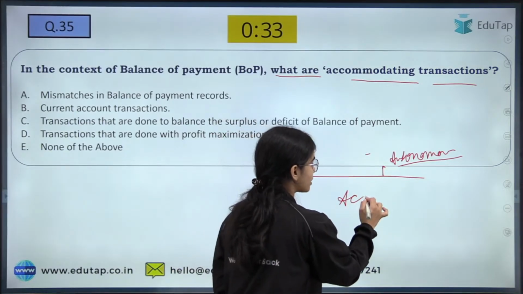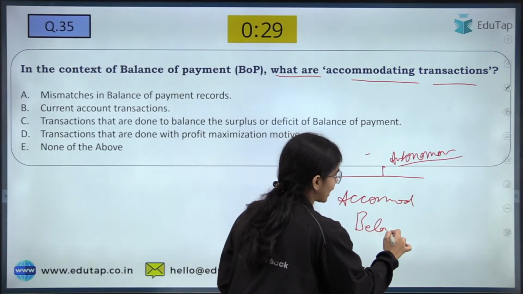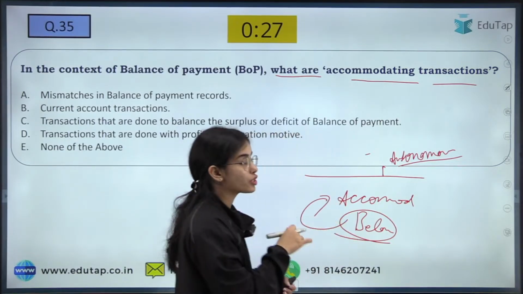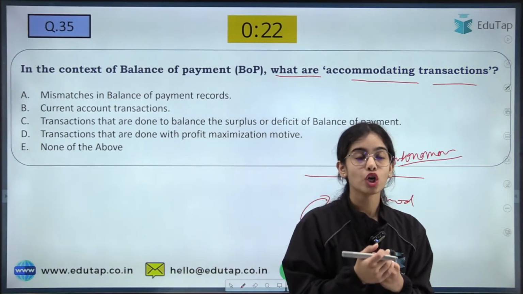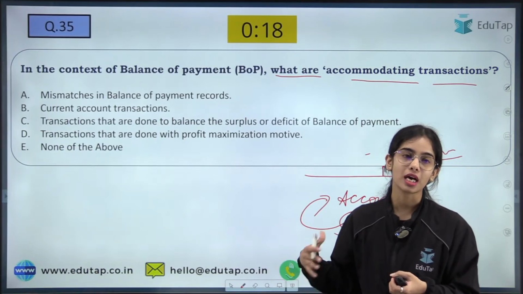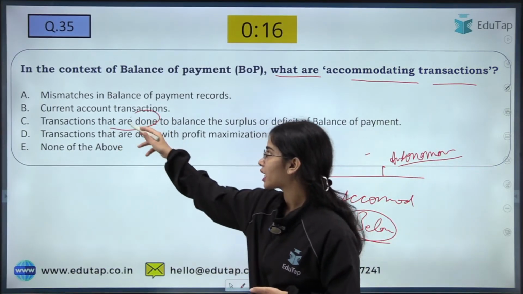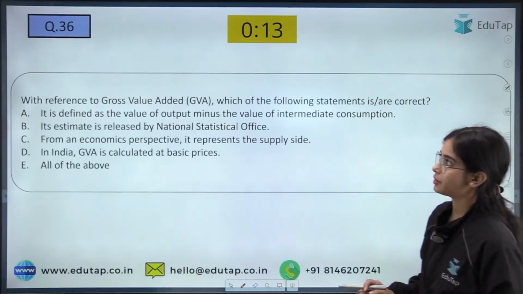Accommodating transactions are the below the line transactions. These are the transactions to balance out the balance of payment, to make the overall balance equal to 0. So in case of any surplus or deficit, the accommodating transactions are done. These are the transactions that are done to balance the surplus or deficit of the balance of payment. So this is the idea.